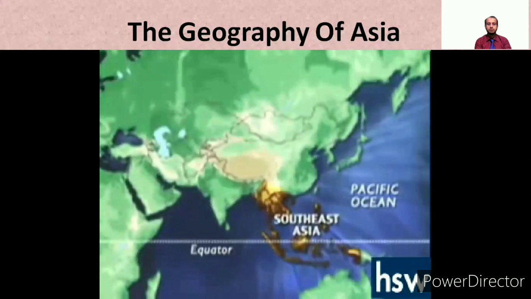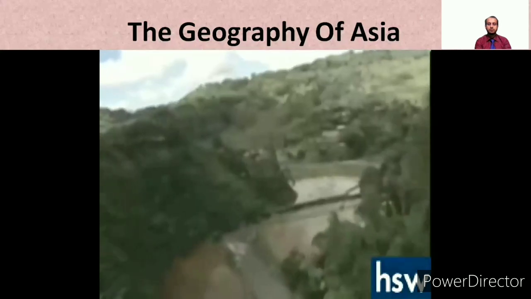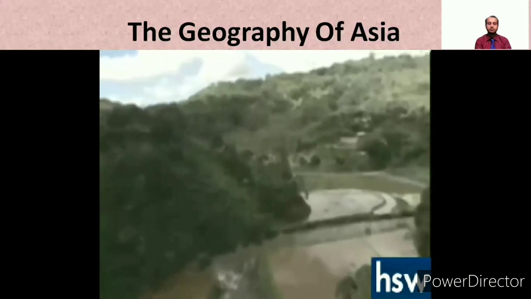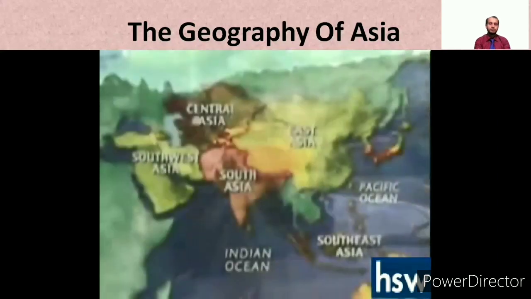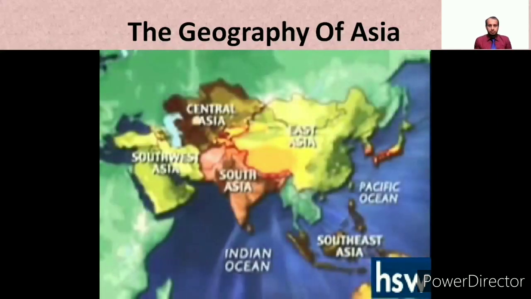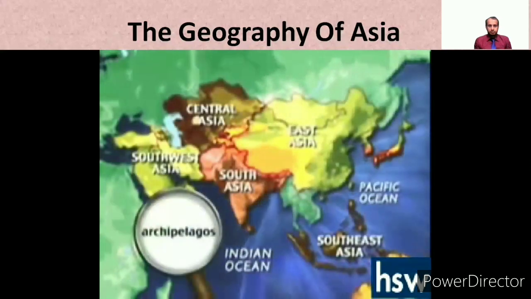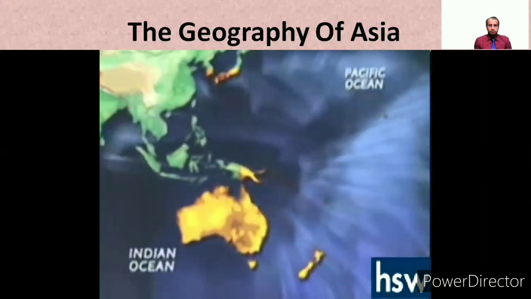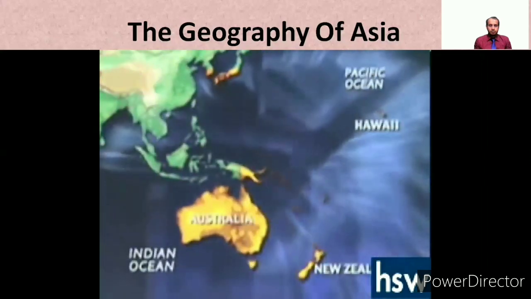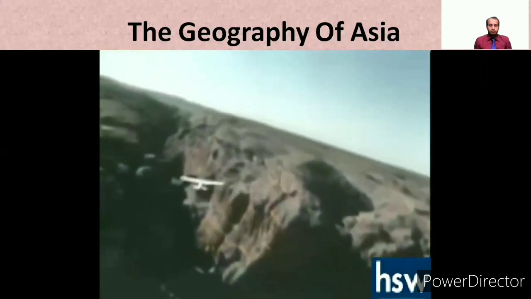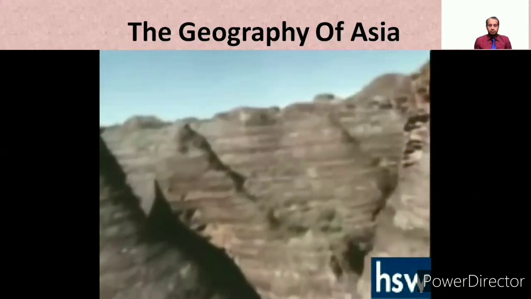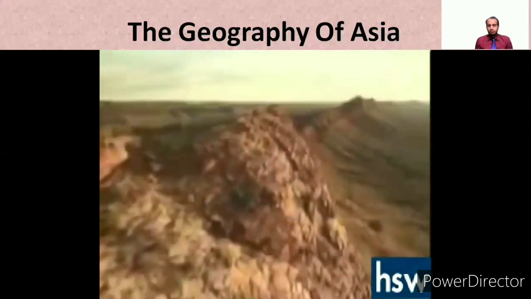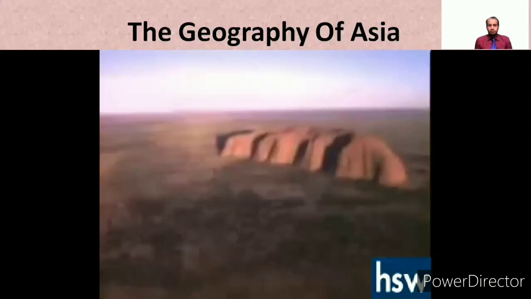Southeast Asia and the Pacific share the subtropical habitats around the equator that support lush rainforests. Southeast Asia includes numerous archipelagos, groups of islands that connect Asia to Australia and other Pacific island nations. Australia, a large country that is also a continent, contains a vast desert in the interior.